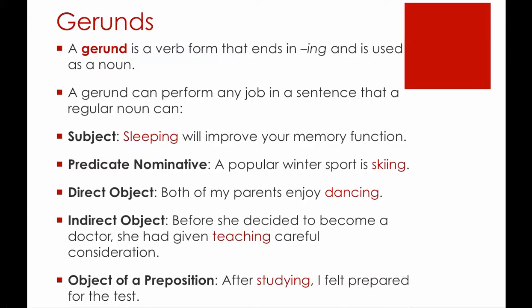Can also be the object of a preposition. After studying, I felt prepared for the test. After is a preposition. Studying, again, is being discussed here as a thing, as a noun. If a sentence said, I studied, then I felt prepared, then studied is a verb. But in this sentence, looking at the structure, it's functioning as a gerund, in other words, a noun that is the object of a preposition.